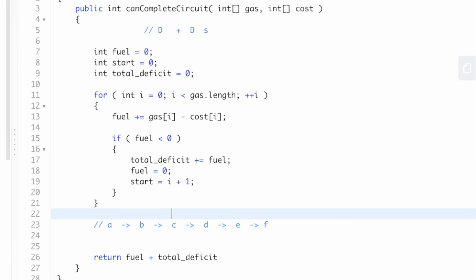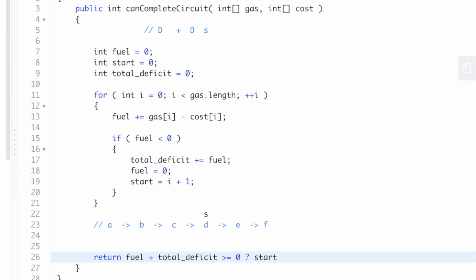I started at D. So if I made it all the way from D to F, what I'm checking here is if that extra fuel, after traveling from D to F, plus that negative deficit that I encountered from A to D, is greater or equal to 0. Because if the fuel is greater or equal to the deficit, then we have a solution. So we can just return our starting point. We know that we can make a round trip.